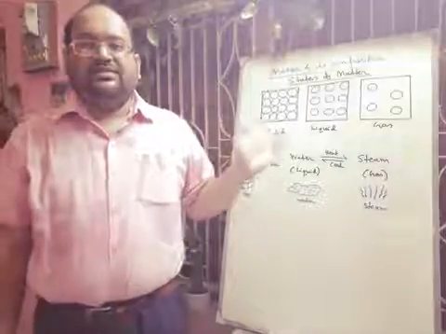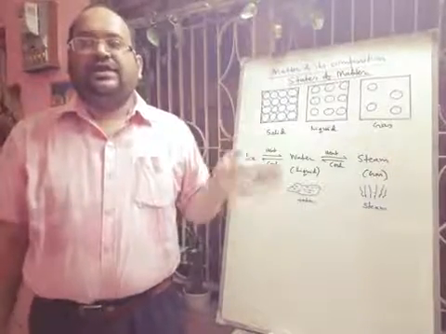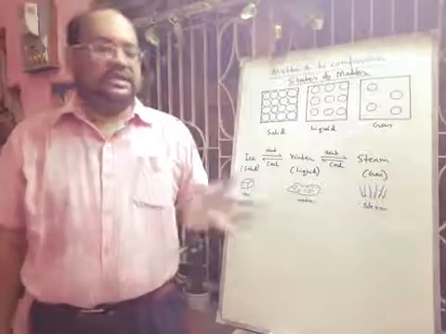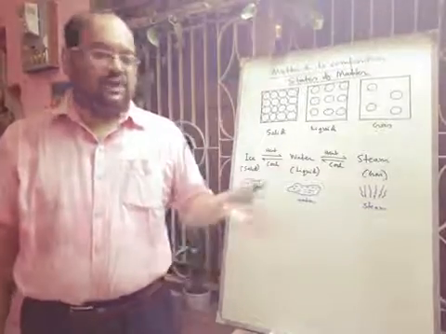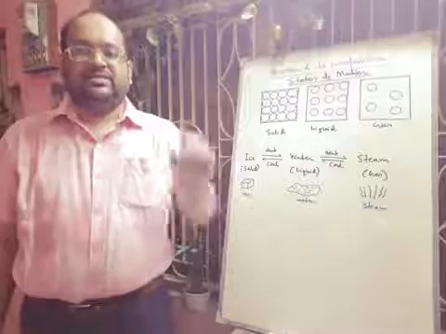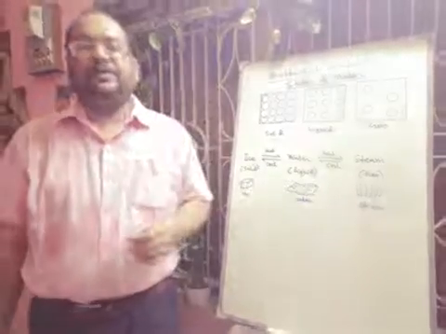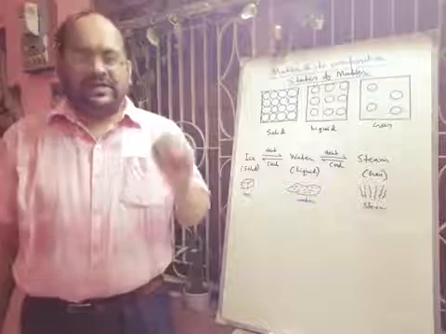Now based upon this arrangement of particles, solids can be classified as crystalline solids or amorphous solids. Generally salt, sugar, what you have observed are crystals, sodium chloride crystals, sugar crystals, cube type of crystals, and copper sulfate crystals.